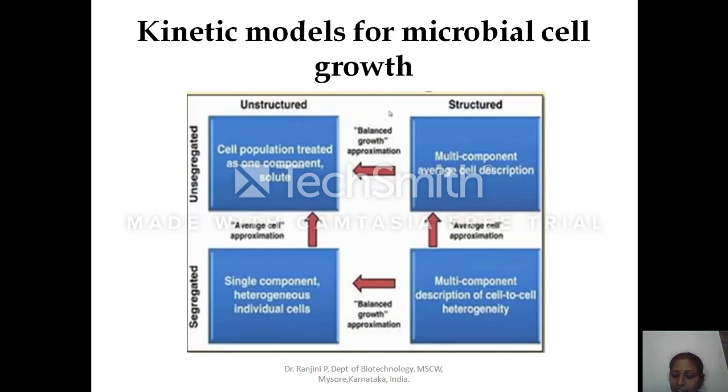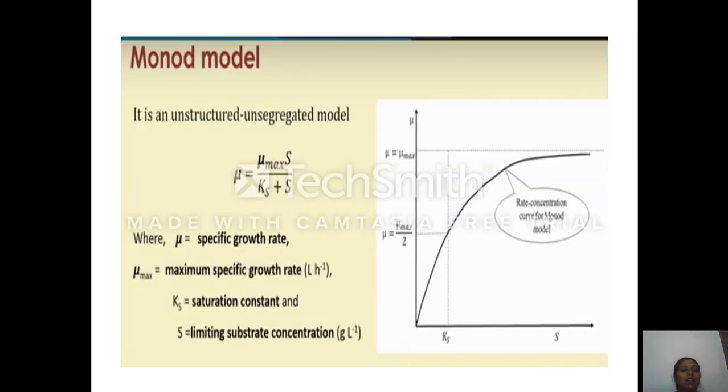Now we'll see a few kinetic models. The Monod model. We all know how the specific growth rate can be assessed using the substrate concentration. It is an example of an unstructured and unsegregated model. Here, as I told earlier, the specific growth rate entirely depends on the essential substrate concentration. So this is given by mu is equal to mu max into S divided by Ks plus S. Mu is the specific growth rate and Ks is the saturation constant or substrate utilization constant. S is the limiting substrate concentration or essential nutrient concentration.